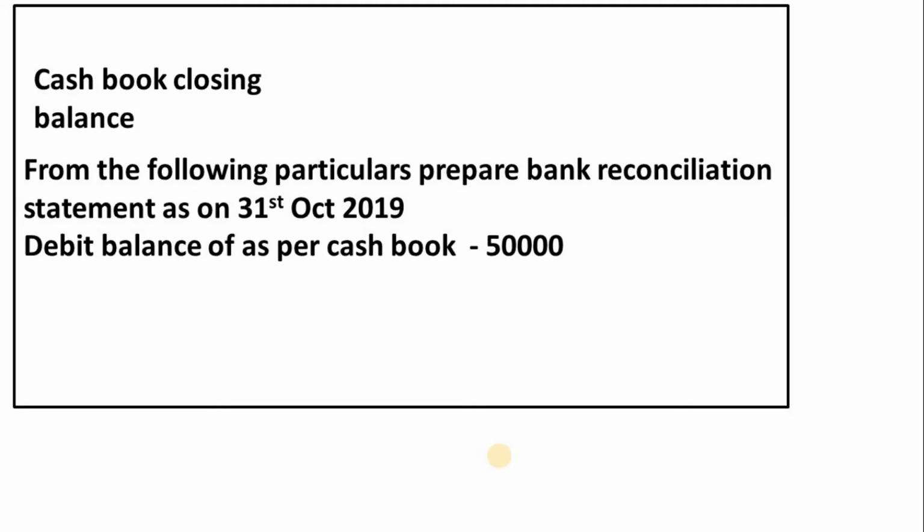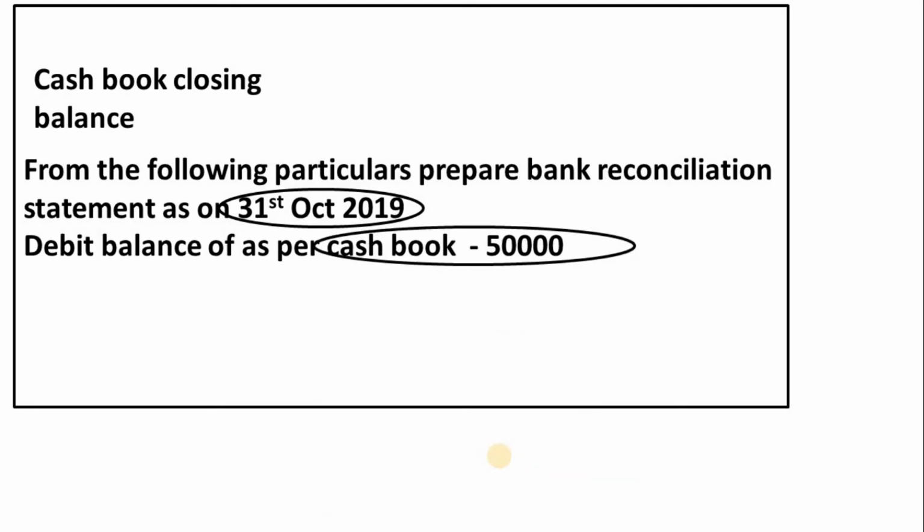Now we'll see the problem. The problem states, from the following particulars, prepare bank reconciling statement as on 31st October 2019, and the debit balance as per cash book is 50,000. Here we should note one point, that is the end date, which is 31st October 2019. So if any transaction states November date, those transactions should be ignored. We don't have to consider those transactions for preparing this statement, because we are preparing bank reconciling statement for 1 month, starting from October 1st to 31st October.